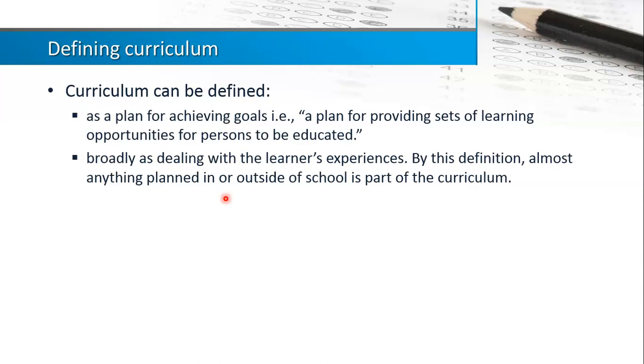So by definition it is anything about how to deliver or how to make sure the learning goal or the program goal is achieved, based on whatever plan, and also what is going to be done outside of the school context, but is still required by the curriculum.